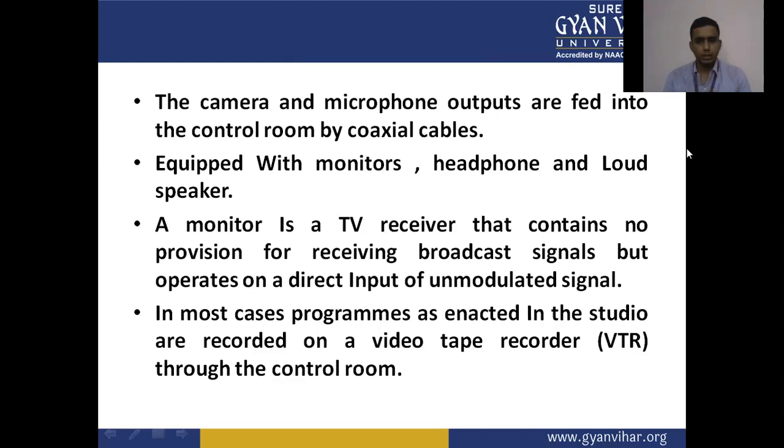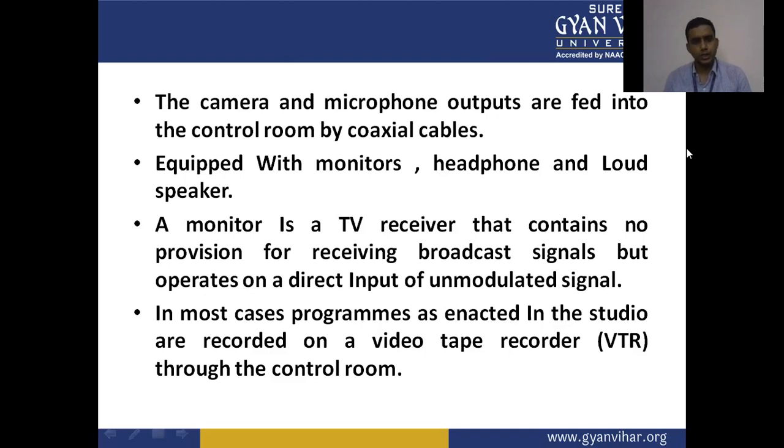In the studio, different camera outputs and different microphone outputs are fed and combined through the combining network. The studio is equipped with monitors, headphones, and loudspeakers.